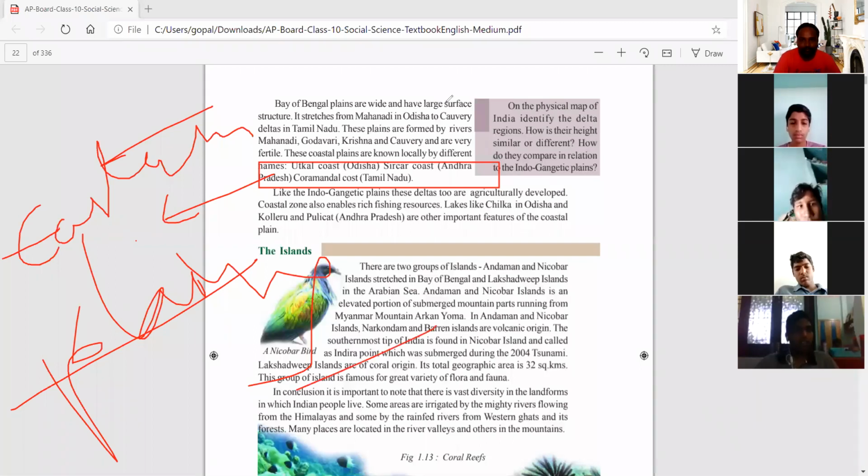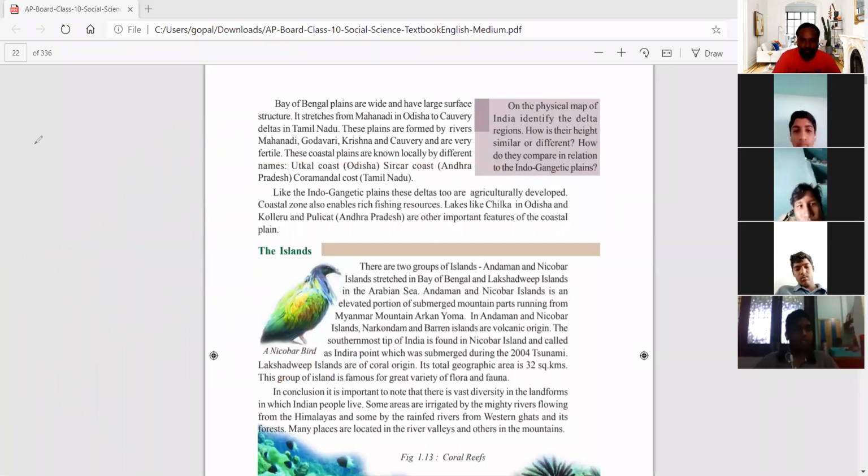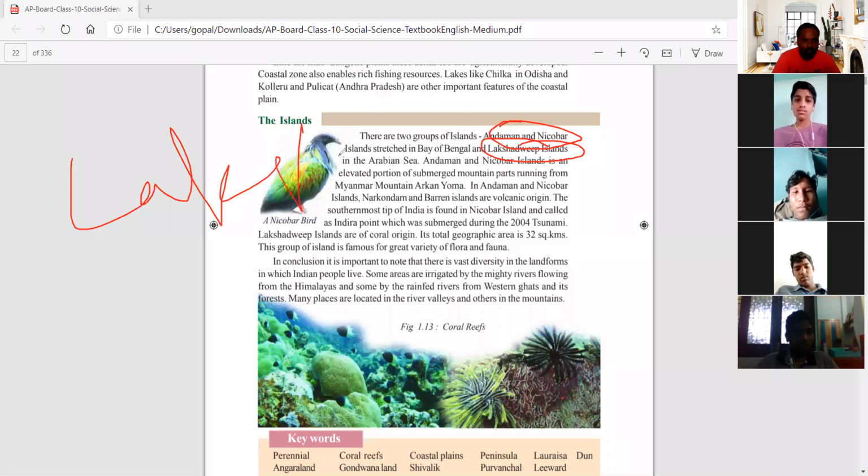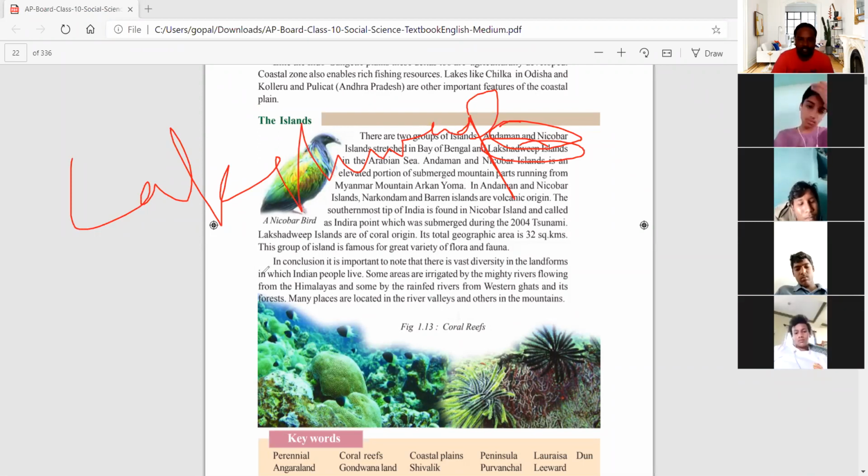Okay, just remember this. Next, we'll move forward. Islands. There are two types of islands. One is the Andaman and Nicobar Islands, one group, and the next one is Lakshadweep. Why is it called Lakshadweep? Because 1 lakh islands are there. In those days, they thought that there may be some 1 lakh islands, so that's why it is called Lakshadweep.